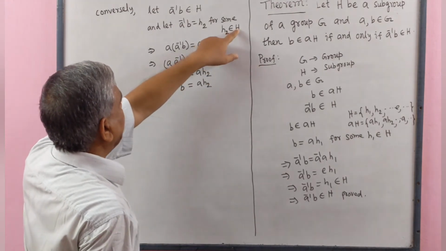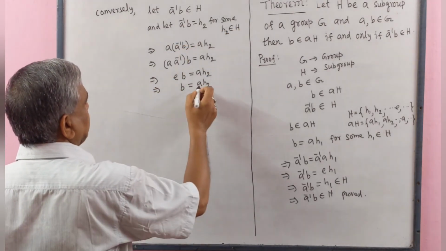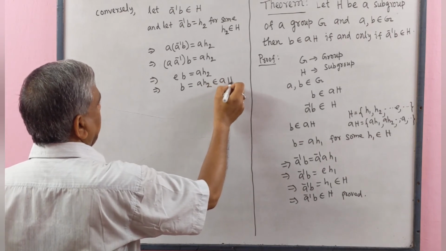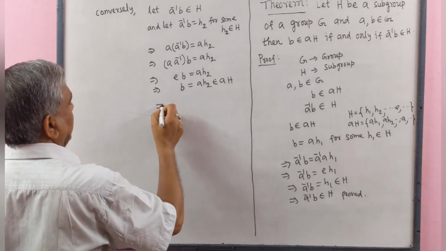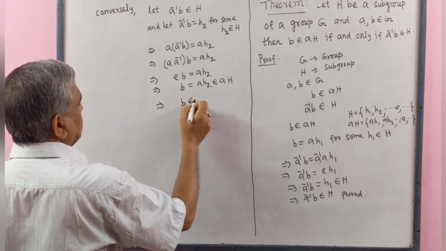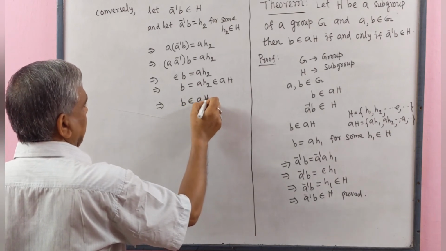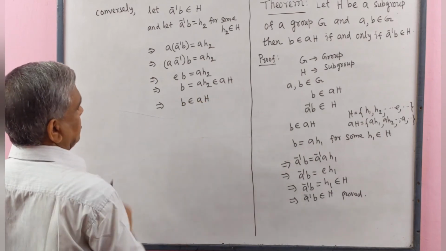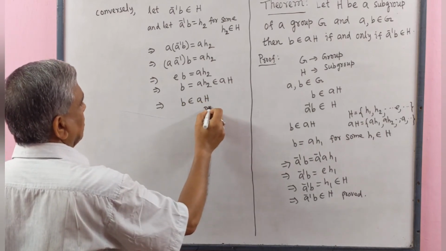H2 belongs to capital H, that means this belongs to A capital H, implies that B belongs to A capital H, means B belongs to left coset AH. Proved.